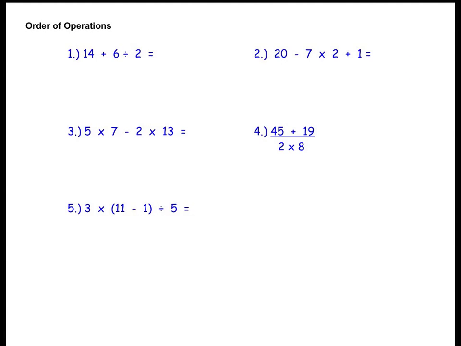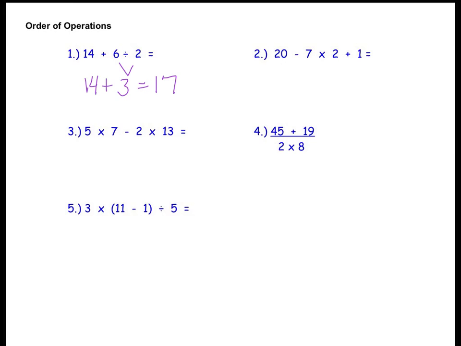So let's do a couple examples. Okay, number 1, we do not have parentheses. We do not have exponents. Multiplication and division. As I go across left to right, I see division. So I'm going to do 6 divided by 2 is 3. Now my problem is 14 plus 3. I have one operation left, so I solve that and I get 17.